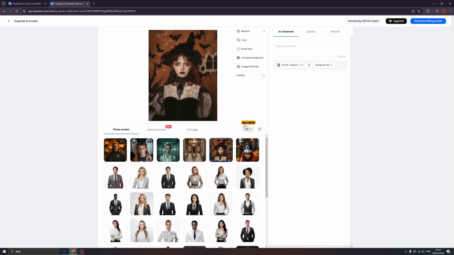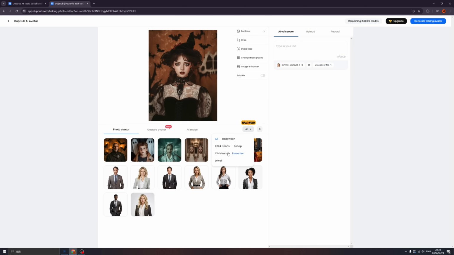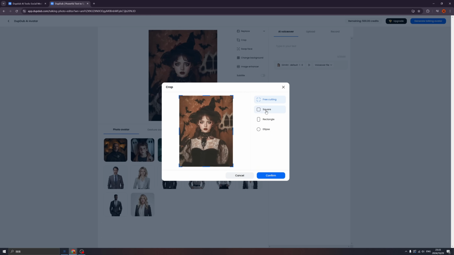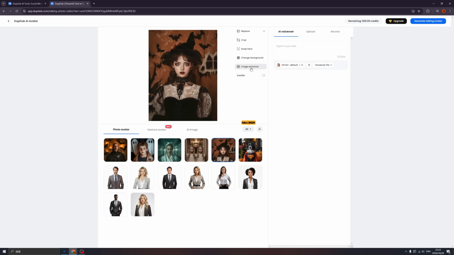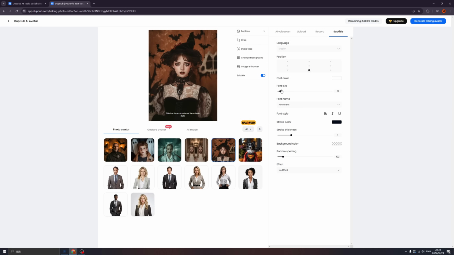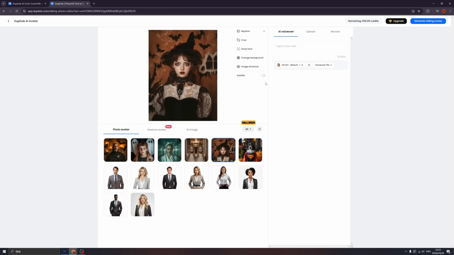Let's click here. Then we also have beautiful categories here. After that, we can see the photos already here, and we can even change the aspect ratio here, or we can swap in our own face. So you don't need to buy the costume, sorry. And also you can use the image enhancer or open the subtitle, and in the subtitle you can adjust the font size. That is amazing, but this time let's close it first.